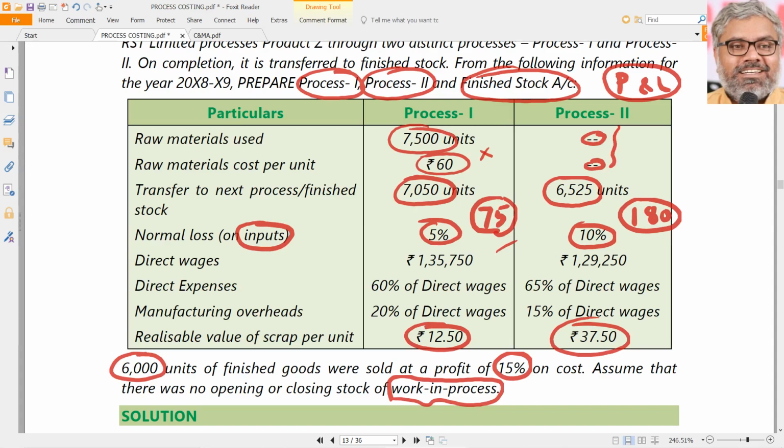We are not the ones to decide the technology. We are not the ones to decide which process we are talking about, what manufacturing is happening. We don't know anything of that. So if there is material cost, we'll take it. If there is no material cost, okay, leave it.